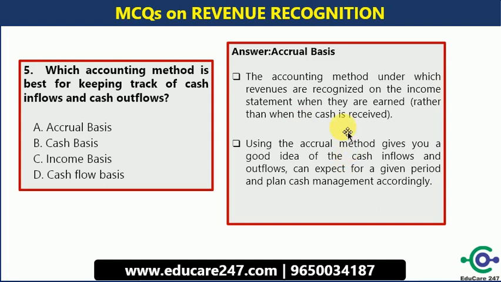So basically accrual basis talks about the entry being passed. The cash may be received later on, but once the invoice has been issued by the company to the customer, the moment it is passed on, definitely the revenue will be recognized. So clearly I have mentioned here the accrual basis talks about what is earned, not the cash received. Using this accrual method gives you a good idea of the cash inflows and outflows which you can expect for a given period, and plan cash management accordingly.